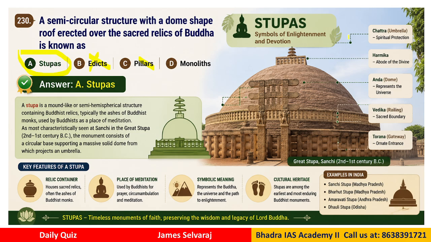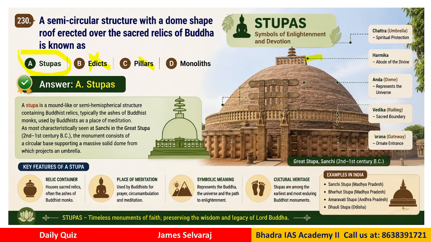Here I have given some details about the stupa's description as well. We have a chhatra, or the umbrella, which is spiritual protection, and here you see the Harmika, abode of the divine. Then we have a dome, Anda, which represents the universe. Then a Vedika, the railing, a sacred boundary.